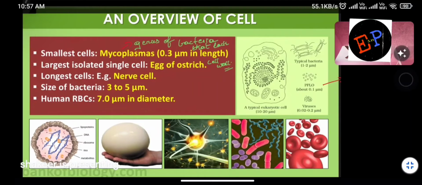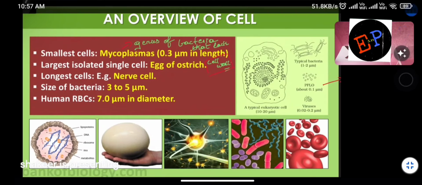And what is the size? Bits can be asked on the sizes also. It is 0.3 micrometer in length. Very small size. Micro means 10 power minus 6, so 0.3 into 10 power minus 6 is the size of mycoplasmas. It is also a genus of bacteria. Clear now? These mycoplasmas do not have a cell wall. A cell wall is absent in them.